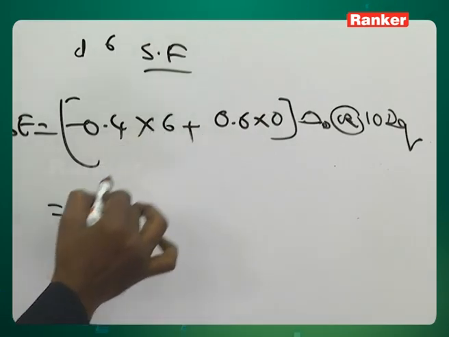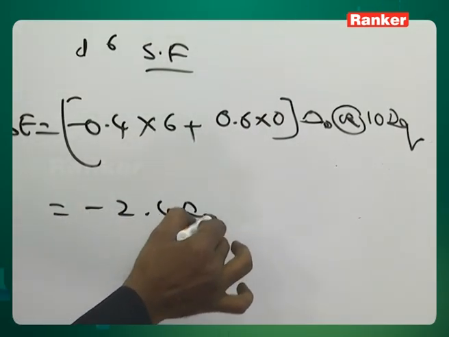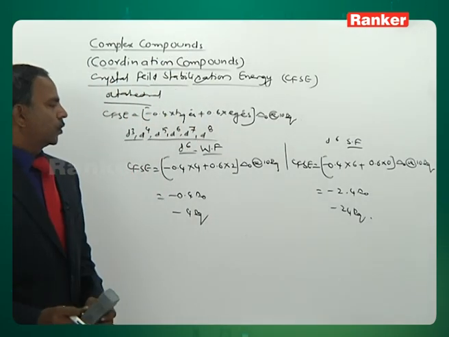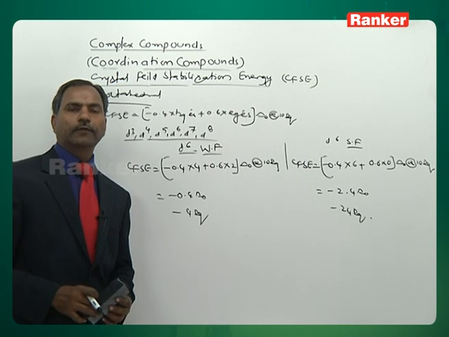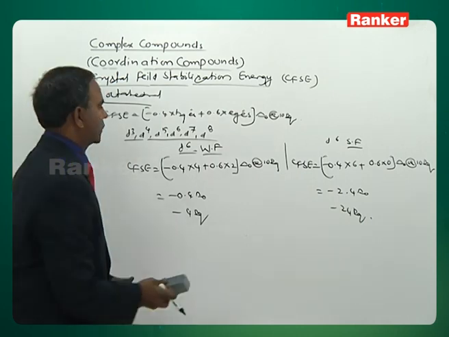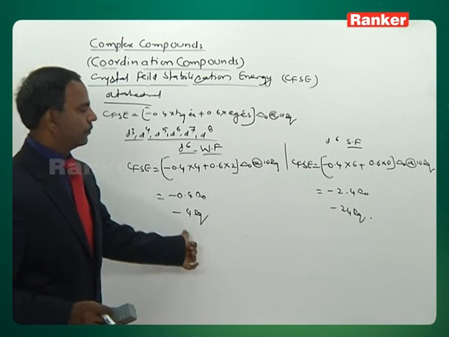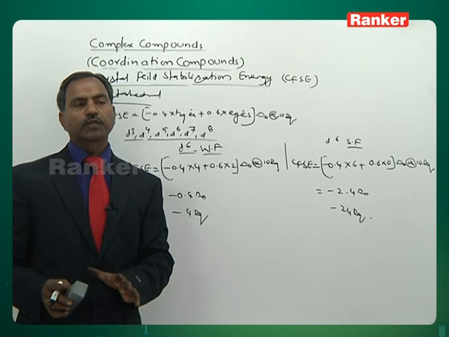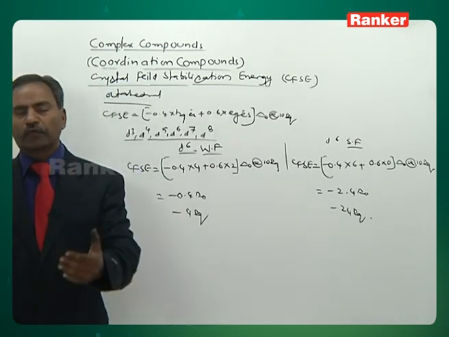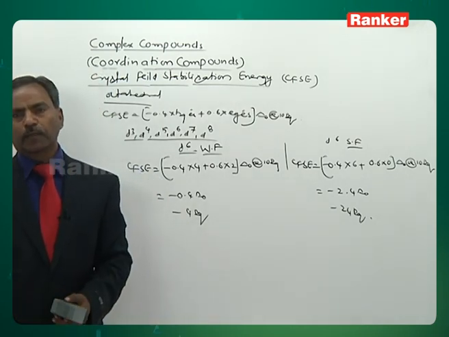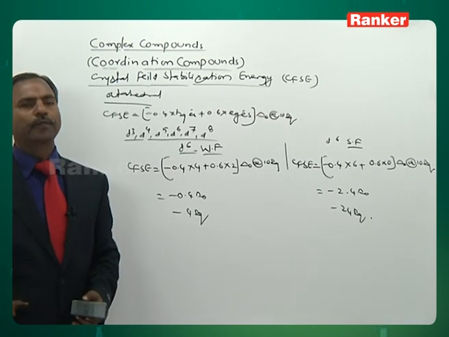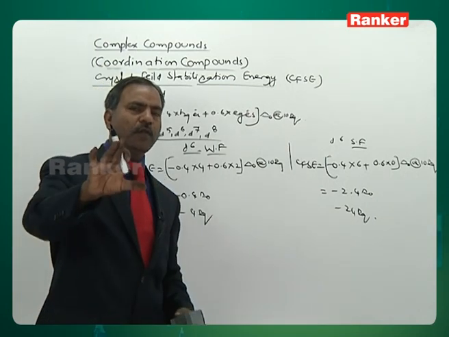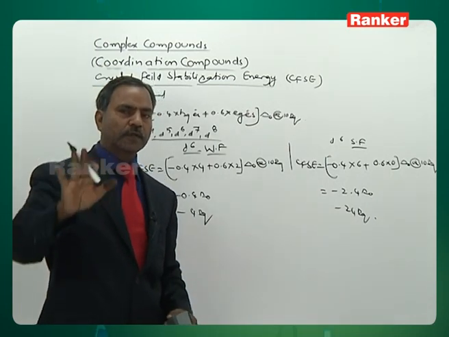It is what? 6 minus 2.4 delta O, or minus 24 dq. Next, this is what lowest we can say. This is what highest. Lowest means less than minus 4 value is not there. There are no such values like minus 3 or minus 3.5. Lowest coming to be only minus 4. Highest coming to be 24 only. Remember, there are no such values like minus 25 or minus 26.